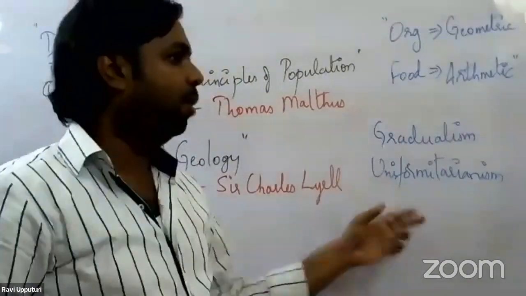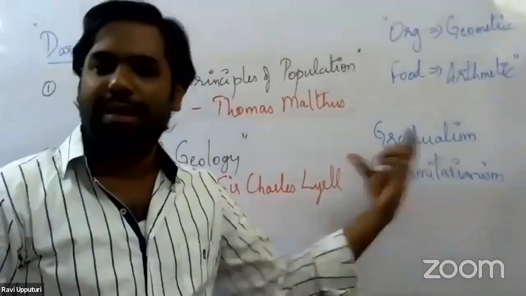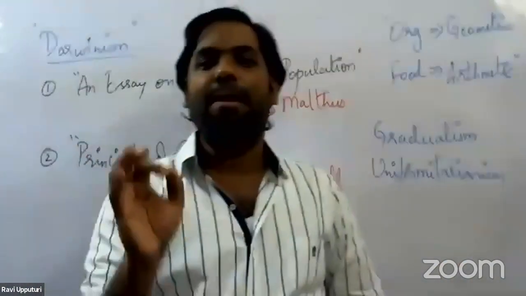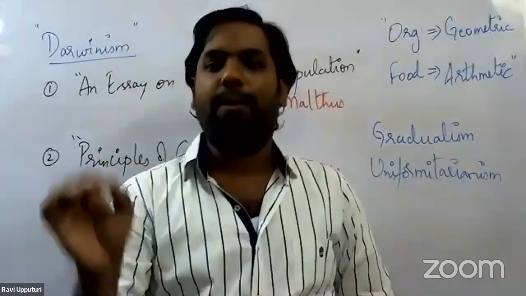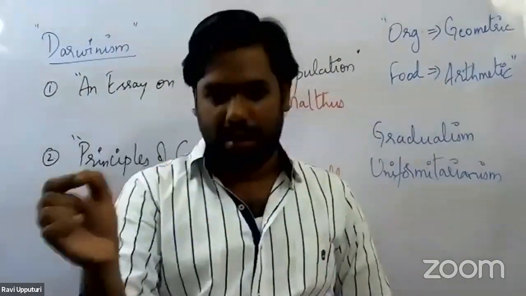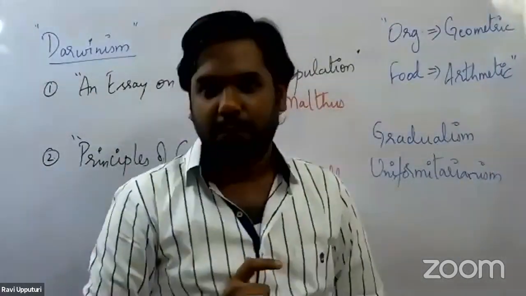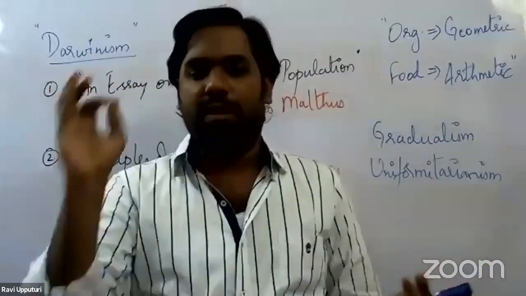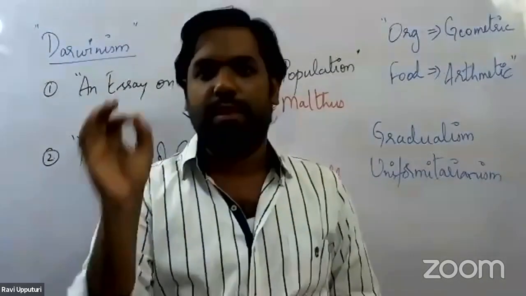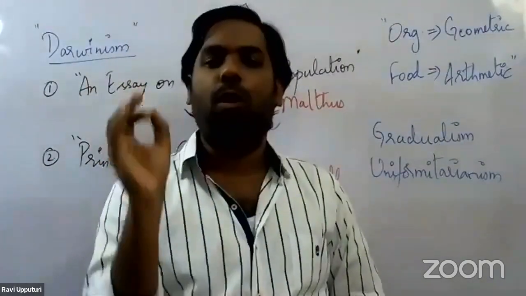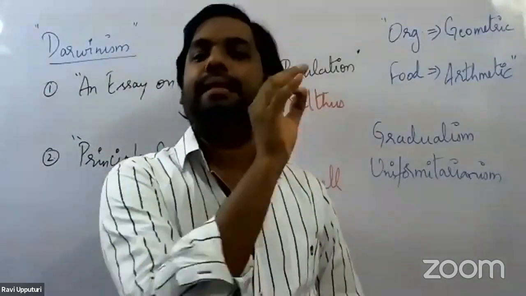The second thing he spoke about is uniformitarianism. What he said is that the fundamental laws that operate today on the earth were the same as those of the past. Let me repeat it once again. The fundamental laws that operate today on the earth were almost the same as in the past.